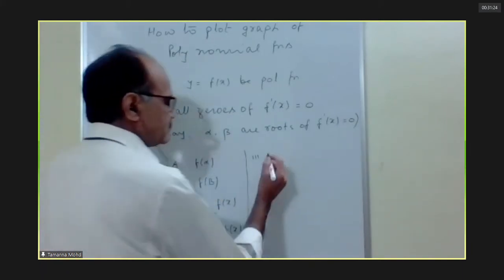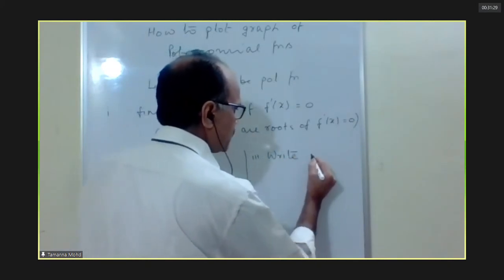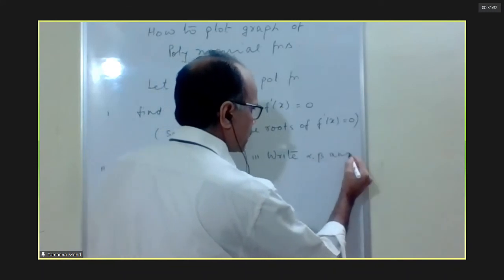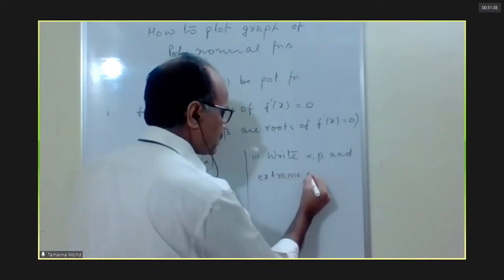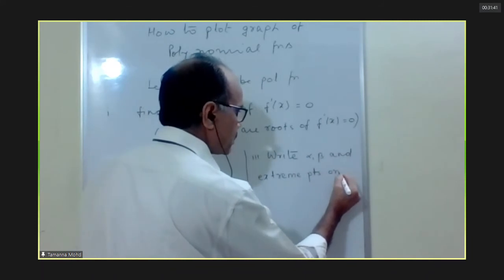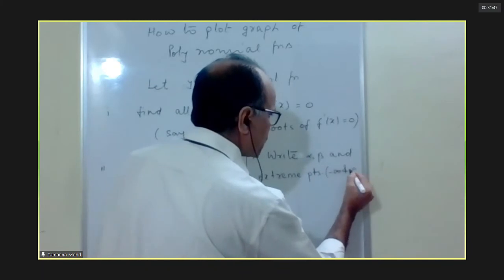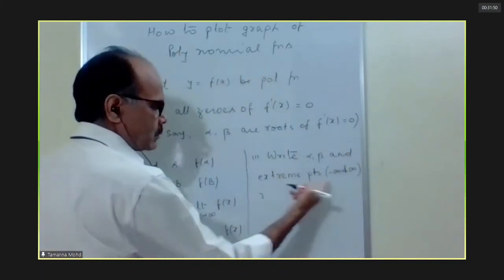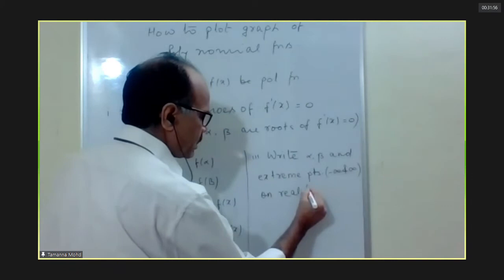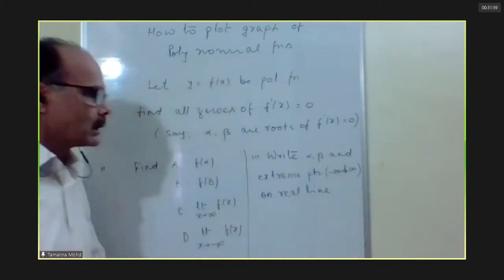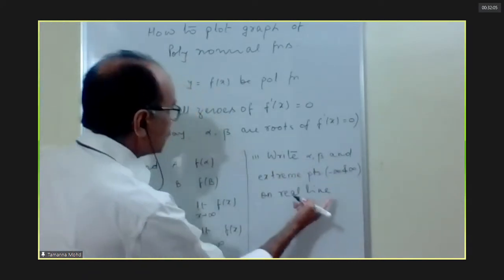Next, write alpha, beta, infinity and minus infinity on the real line.